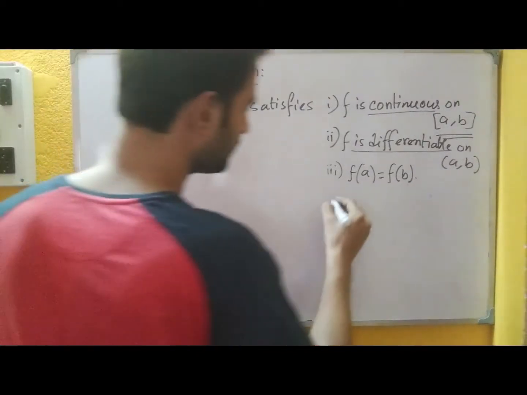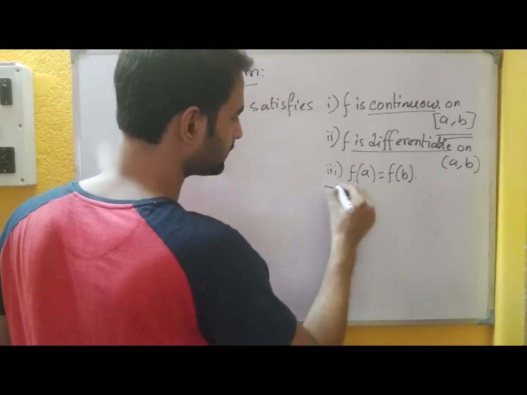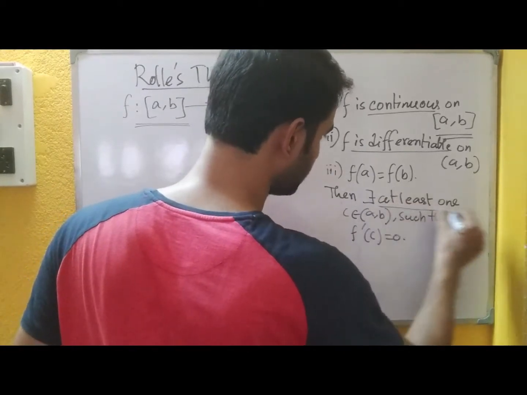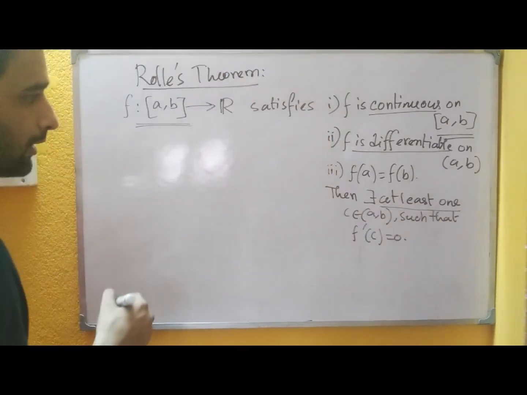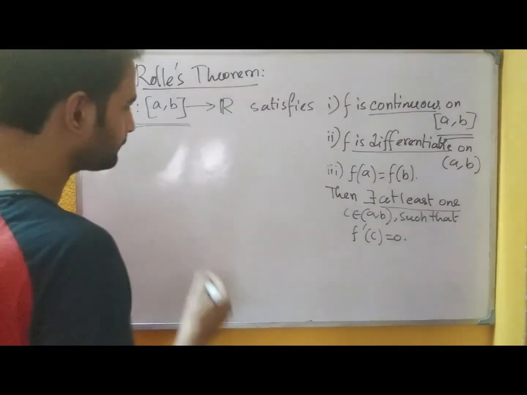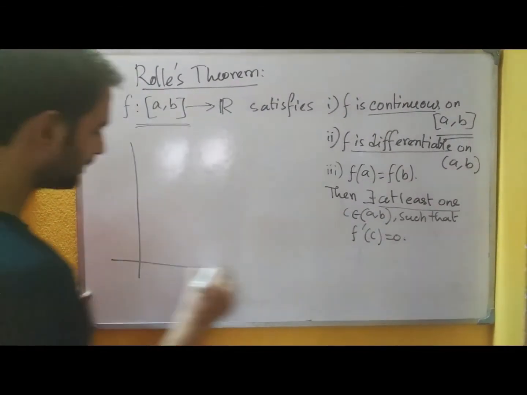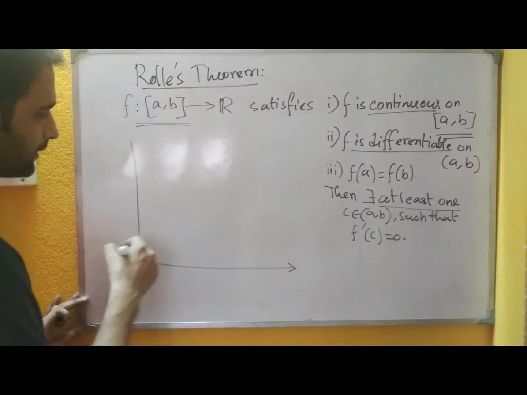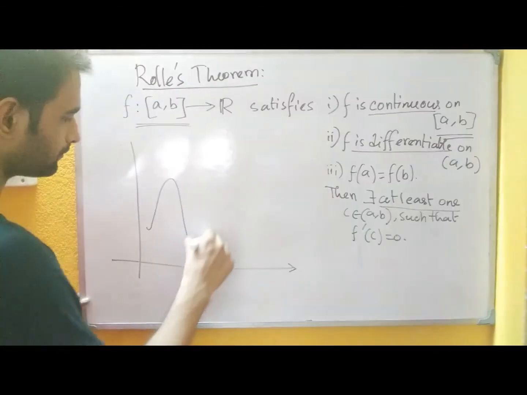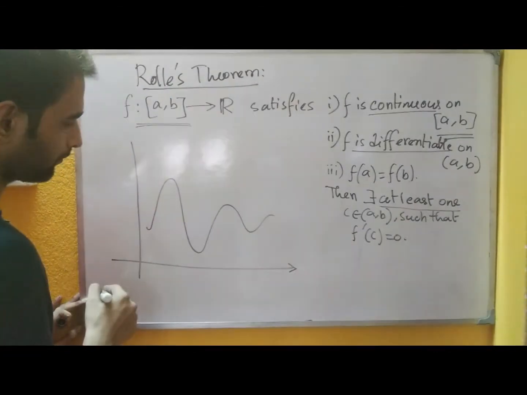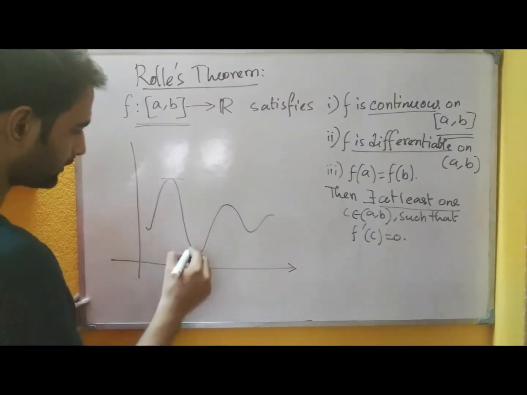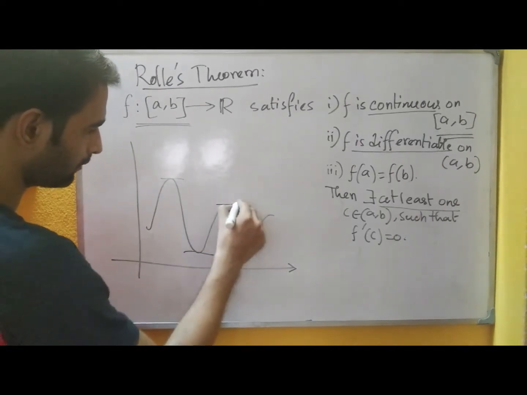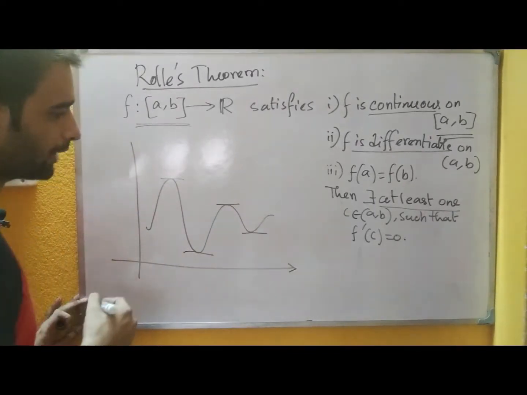Okay, also remember one thing, the statement is saying that there should be at least one C. So can we get more than one? See, if you take the function, the curve like this, then at all these points we are getting a parallel tangent to the x-axis.